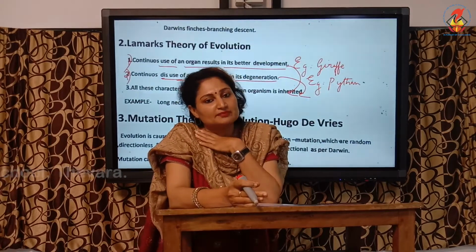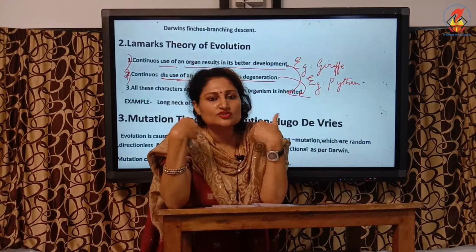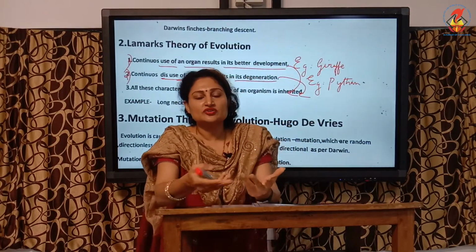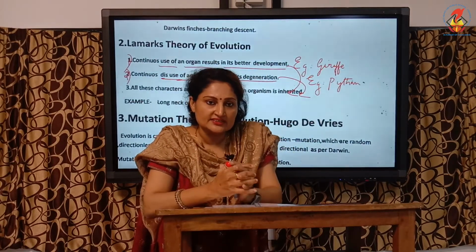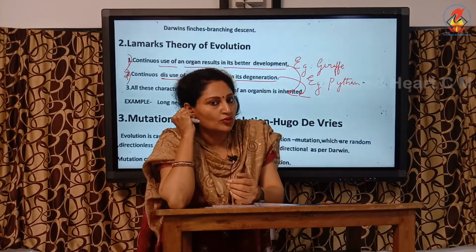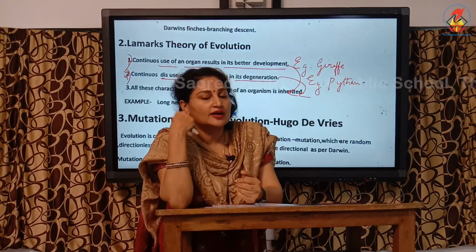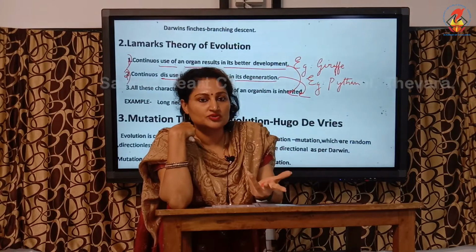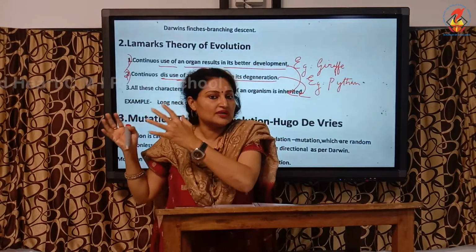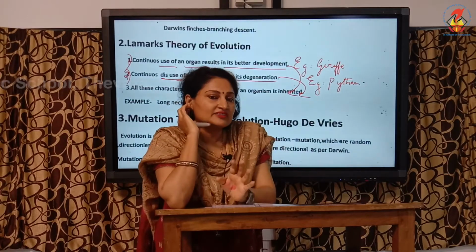A very good example is man. Man, we can say, is a museum of antiques. Why? There are lots of vestigial organs in our body which were used in our ancestors, but continuous disuse results in their degeneration, but they are still inherited by the offsprings. A very good example, the earlobe. Is there any use of the earlobe? In our ancestors it was used to collect sound waves, but here we can live without an earlobe. It is not useful. Earlier it was very large, it was not used, therefore because of this continuous disuse, it became smaller and smaller and degenerated, and it is a vestigial organ.